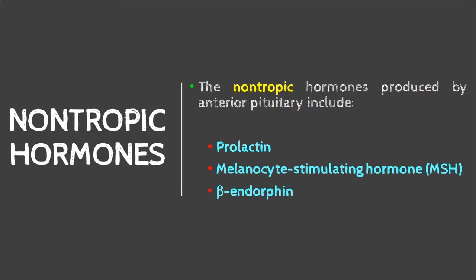Non-trophic hormones. What is a non-trophic hormone? Non-trophic hormone refers to a group of hormones that directly stimulate target cells to respond or produce the effect. Again, we classify non-trophic hormones as a group of hormones that directly stimulate target cells to respond or induce the effect. These non-trophic hormones are also produced by the anterior pituitary, and include prolactin, melanocyte stimulating hormone or MSH, and beta endorphin.